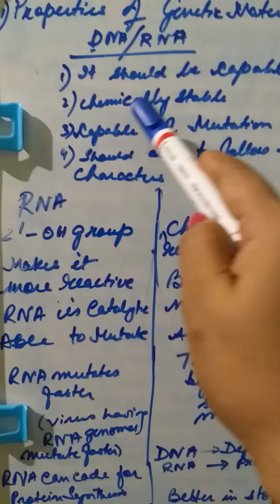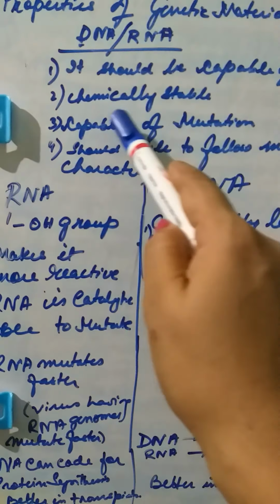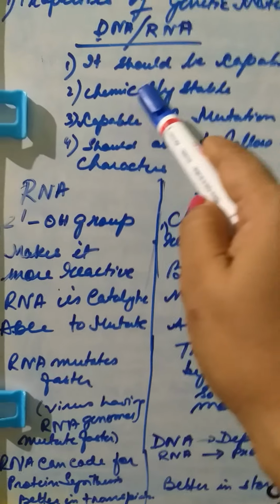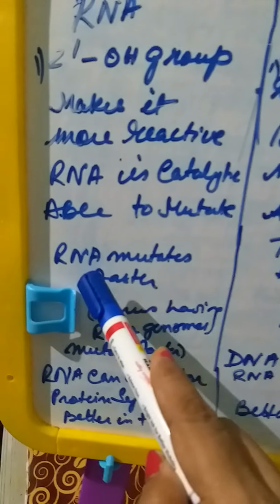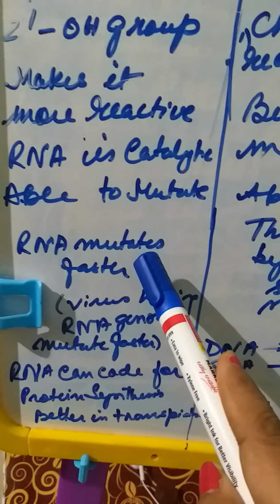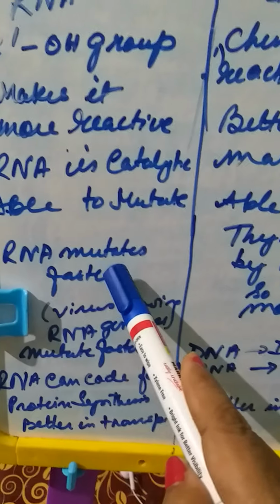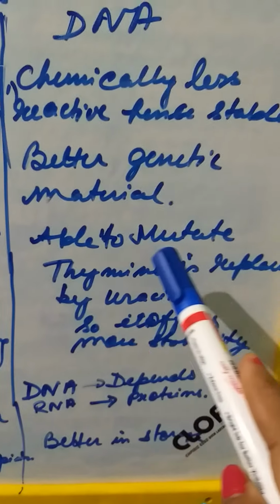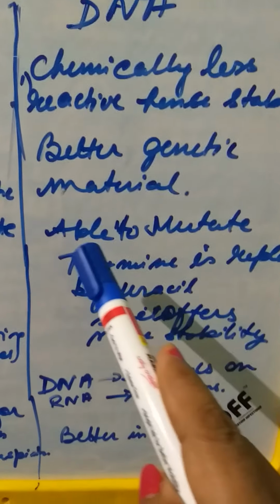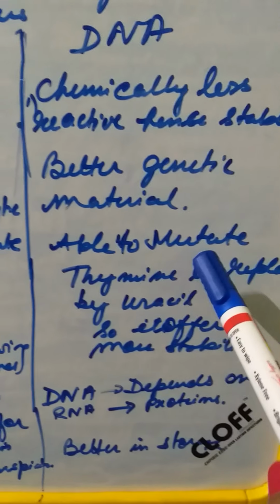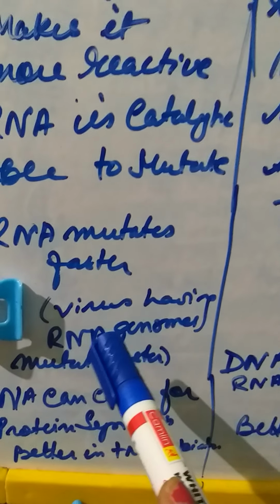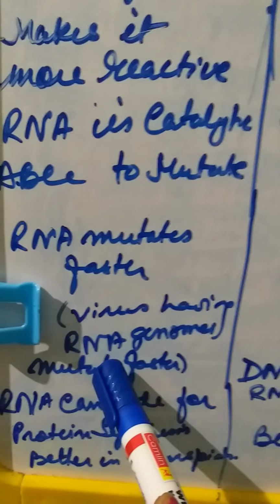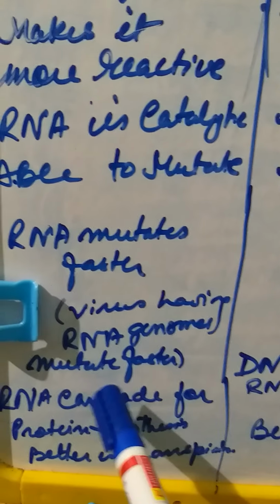Why? Because the second criterion, that it is chemically stable, is followed more by DNA. Now RNA is capable of mutating faster, that means it mutates very fast and changes its chemistry. DNA is also capable of mutating, but this mutation is very slow. There are certain viruses, that is RNA viruses, which mutate very fast. RNA viruses have RNA as their genetic material.